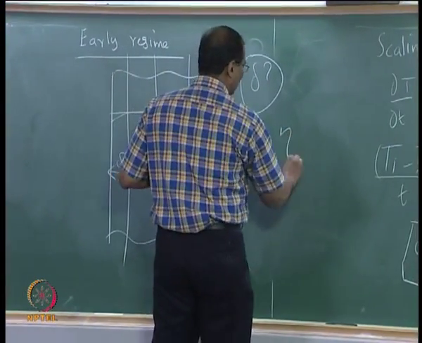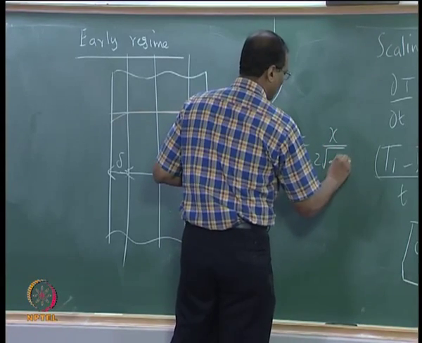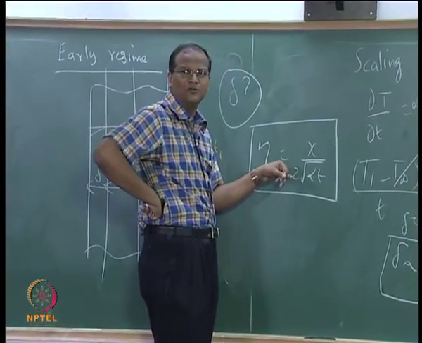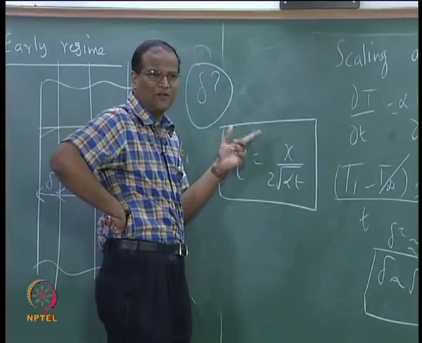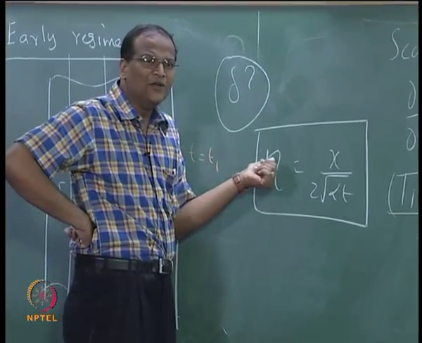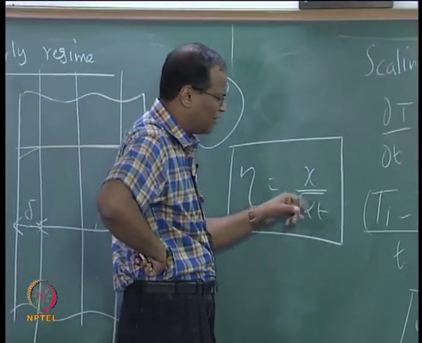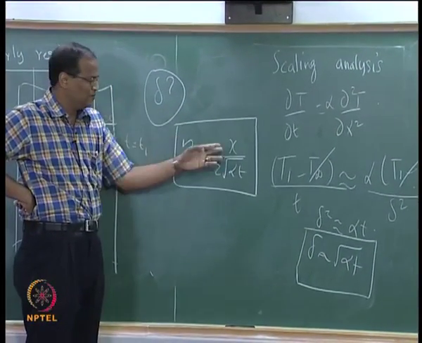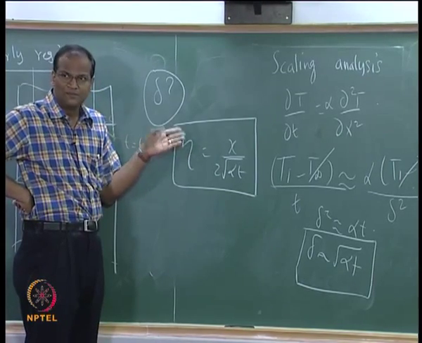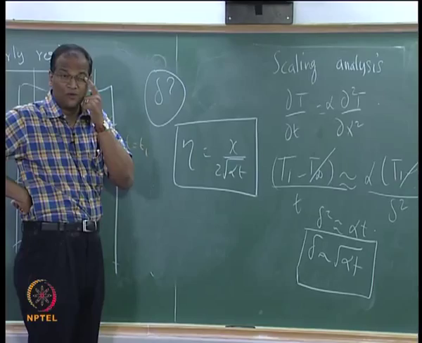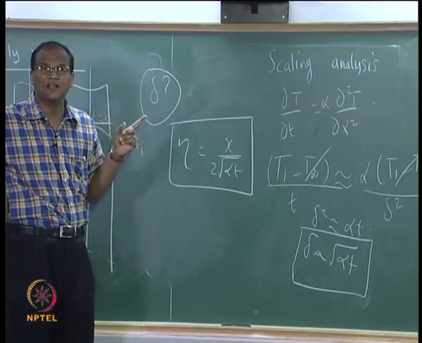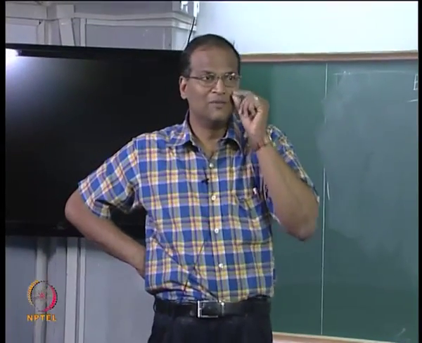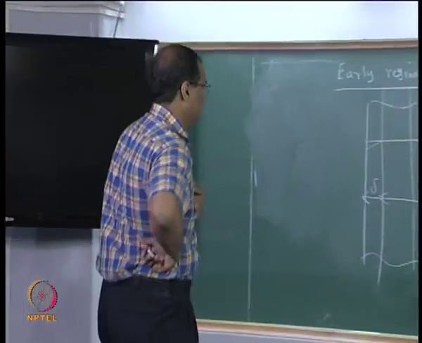Suppose I introduce what is called... I know from previous experience, you may ask me, sir, why did you choose 2? I can choose it as A and then find out the A, that is a formal procedure. Now I can introduce an eta which is x by 2 root alpha t, because the root of alpha t comes from my scaling analysis, then this eta is basically dimensionless, correct? By the introduction of eta, it is possible for me to convert the original partial differential equation into an ordinary differential equation, and I proceed. So if you use this for the early regime, this is called the similarity transformation method.